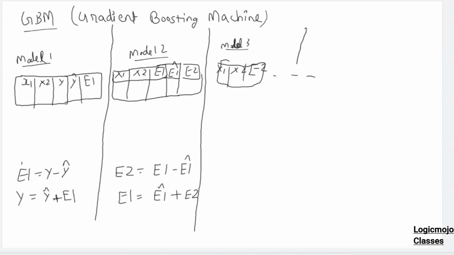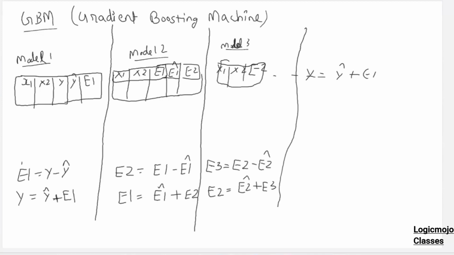Now, if I combine these equations, I'll write the equation here. Error 3 will be the actual error of model 2 minus the predicted error of model 2. Basically E2 will be E2 hat plus E3. Now, if I combine all these equations, what will I get? The main equation is y equals y hat plus E1. Now, what is E1? E1 is E1 hat plus E2. What is E2? E2 hat plus E3.